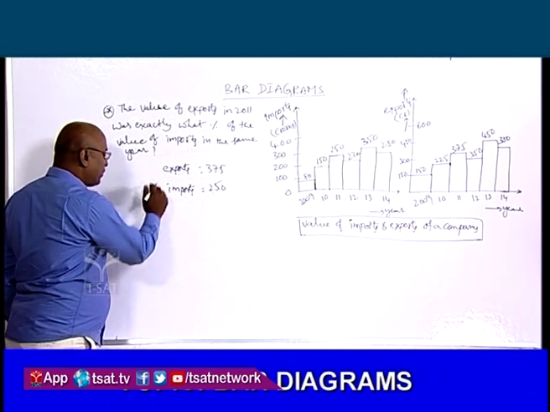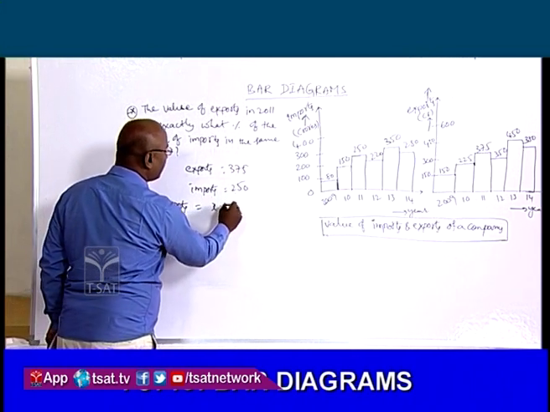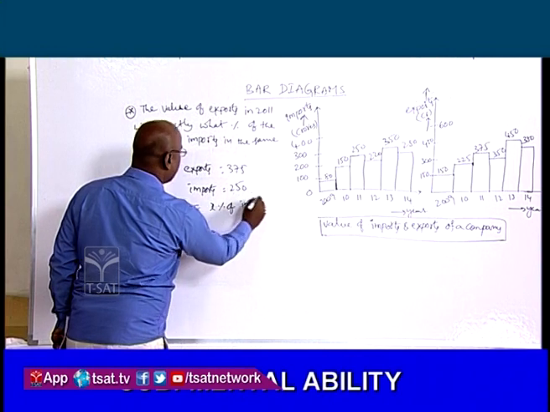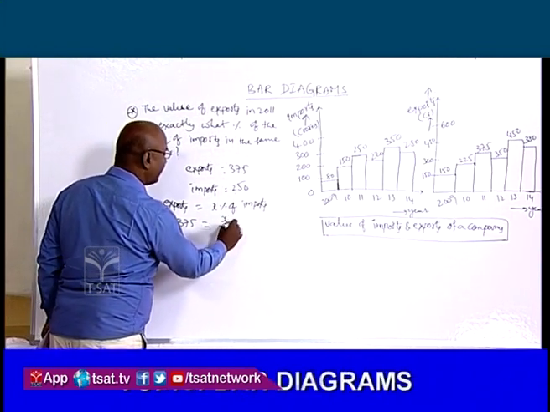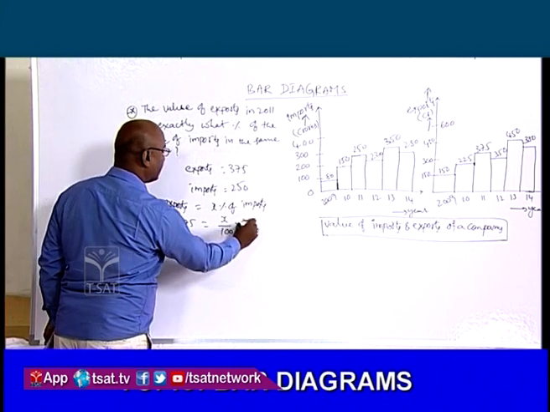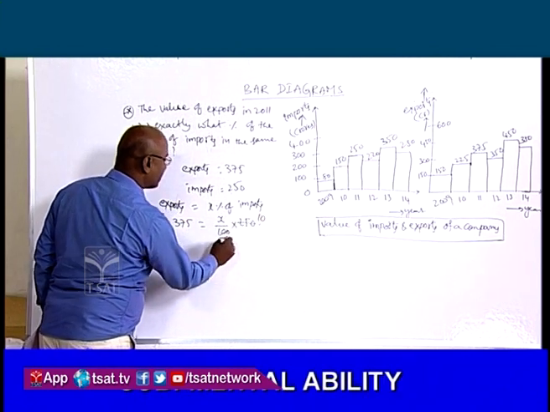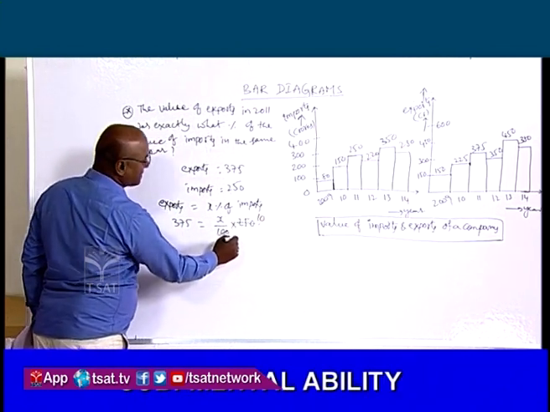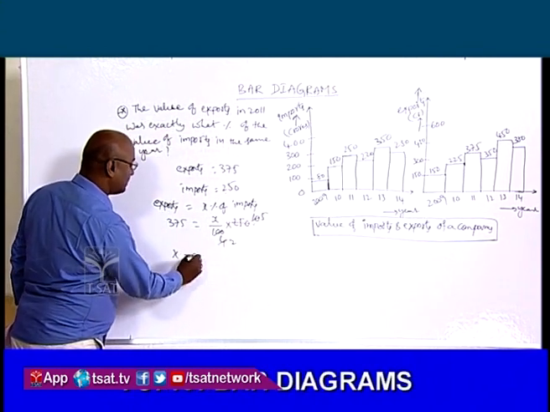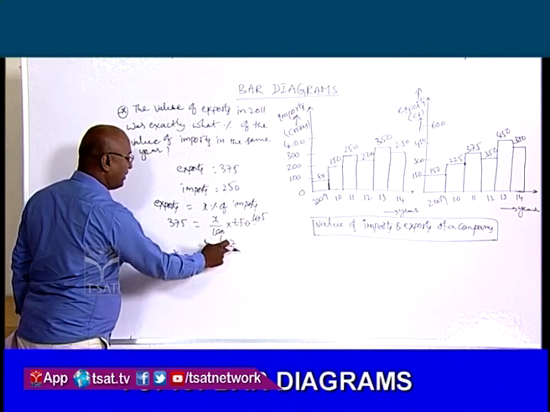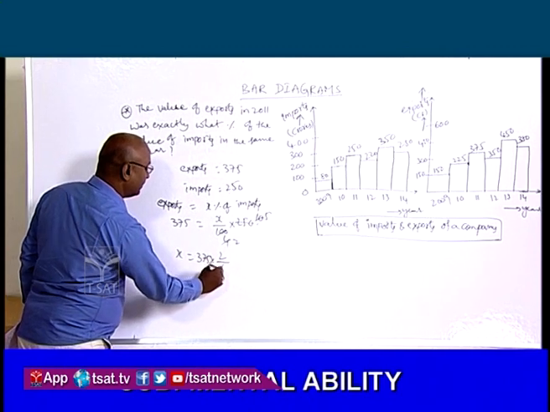Now exports is equal to X% of imports. Exports is equal to 375. X% means X by 100 of imports 250. That is equal to 25, in 10, 250, 25 fours. So it is 2 fives, 2 twos. So X is equal to 375 into, this is 5 by 2, when it is inverted it becomes 2 by 5. So 375 into 2 by 5.